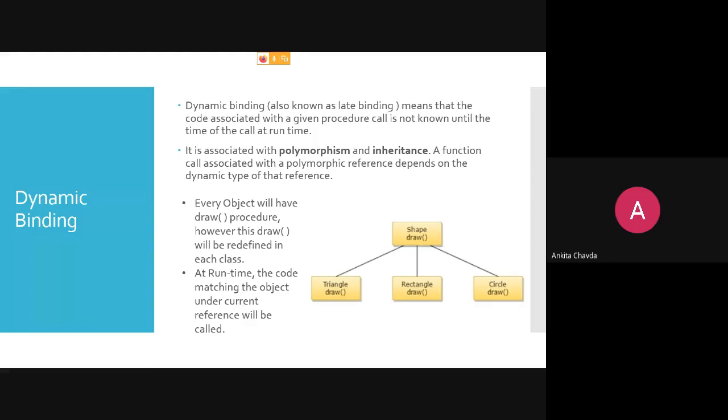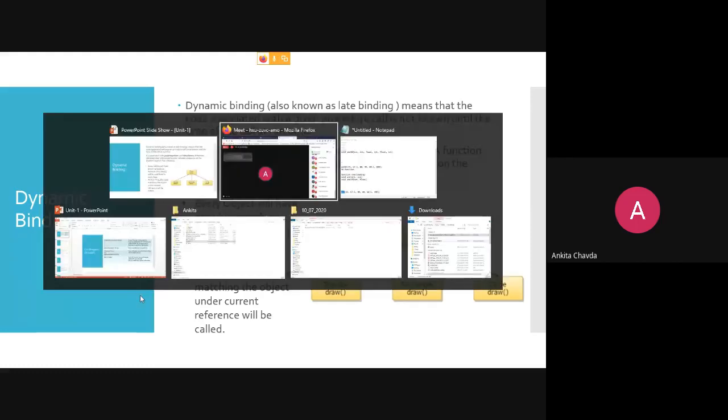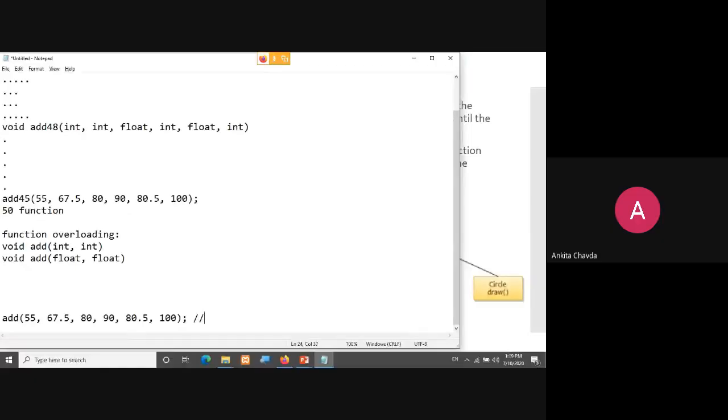So dynamic binding is also known as late binding; there is static binding and dynamic binding. Static binding means it is known at compile time only. If I am writing such a kind of function call, add, this function is actually known at the time of compilation.